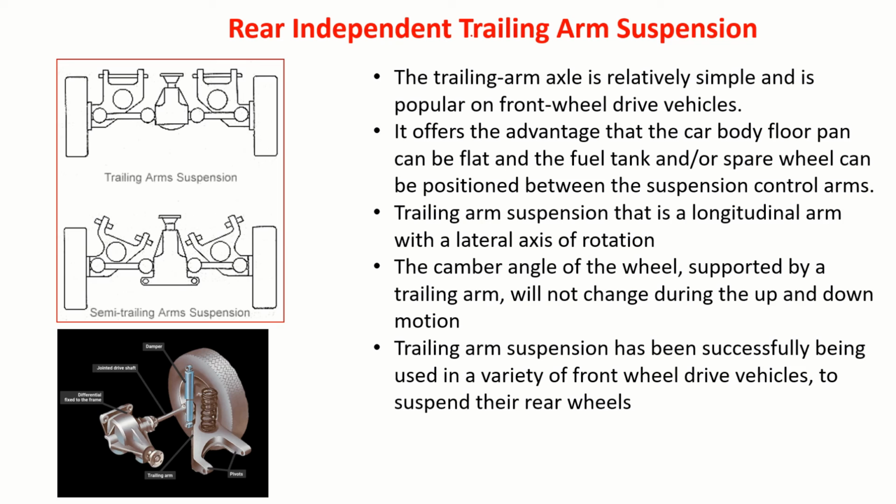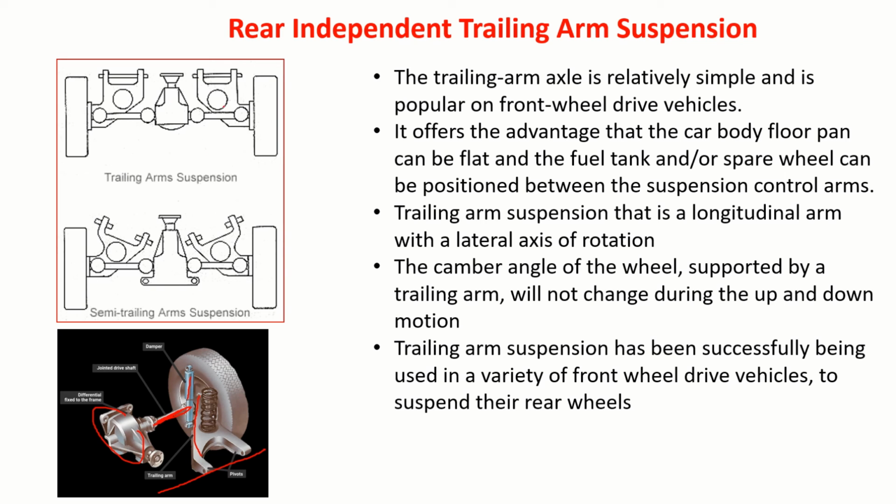There is something like rear independent trailing arm suspension. Trailing arm means, you see here, this is the rear portion. You can see here, this is the differential. This is the independent suspension only. Okay, this is the trailing axle. This is the damper. This is the arm. Here I connect it to the chassis. Wheels are trailing. That's why it's called trailing arm. This is a trailing arm.